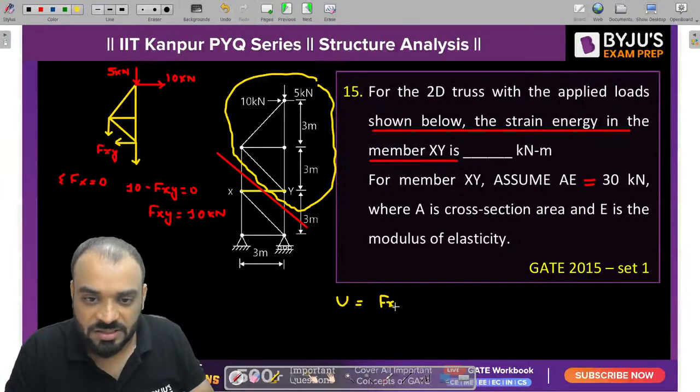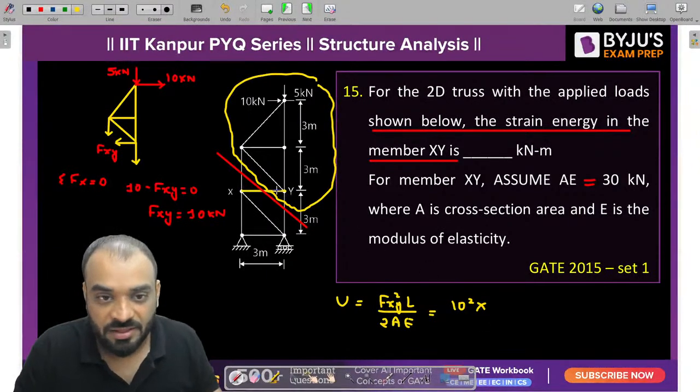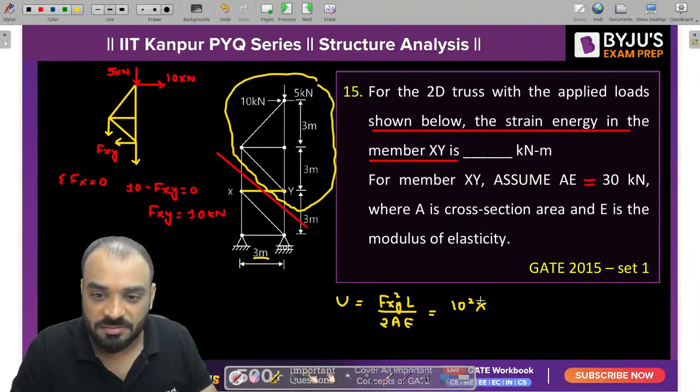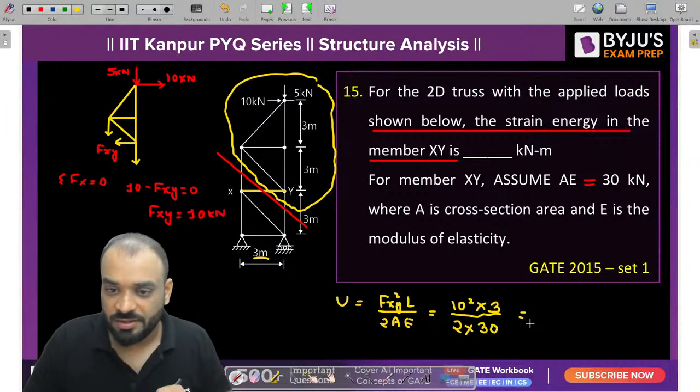If it is 10 kilonewton force, then tell me how you can write the strain energy. It is Fxy square L upon 2AE. What is the value of force? 10. So 10 square multiplied by length. The length of member xy is 3, divided by 2 into A. A is equal to 30. Please solve it.